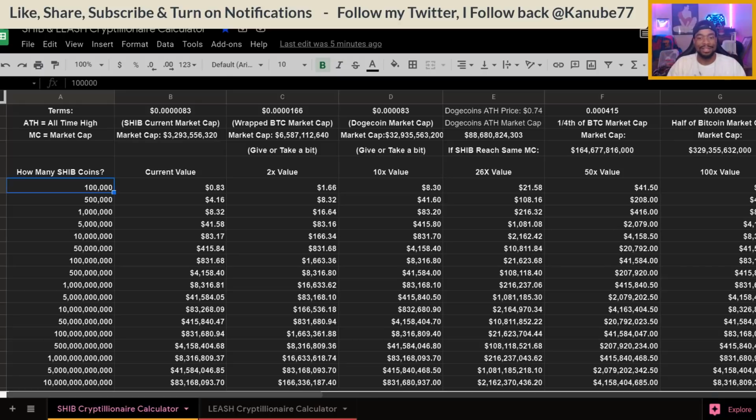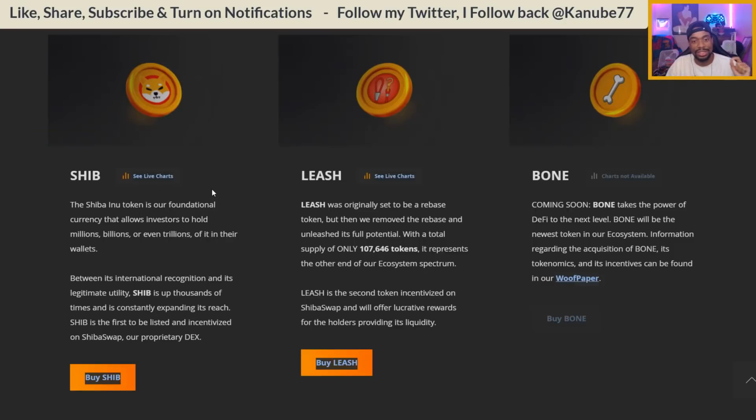For those who don't know, because I feel like there's always going to be somebody who doesn't know about LEASH being a sister token to SHIB, even when you come onto the official SHIB website, as you can see, it says SHIB, it says LEASH, it says Bone. Bone token hasn't come out yet. Bone token is the third token, expected to release when SHIBASWAP comes out. But as of right now, LEASH token, which is the sister token of SHIB, is already out.